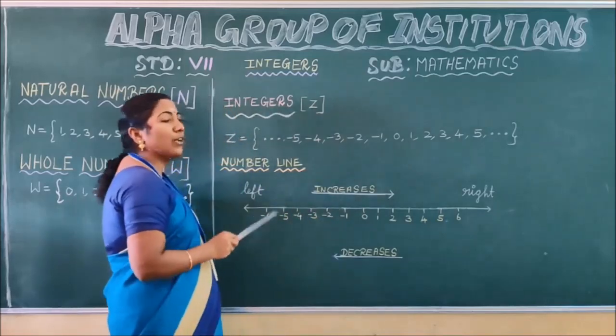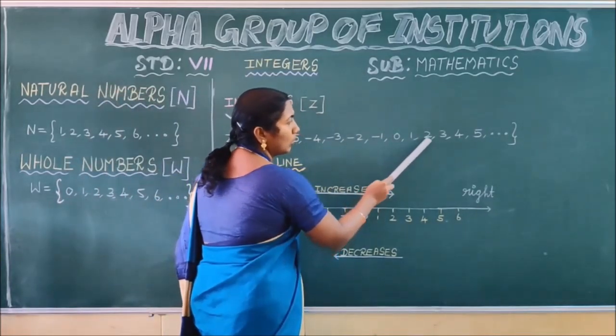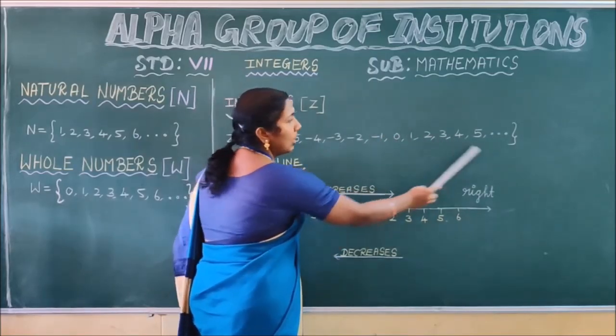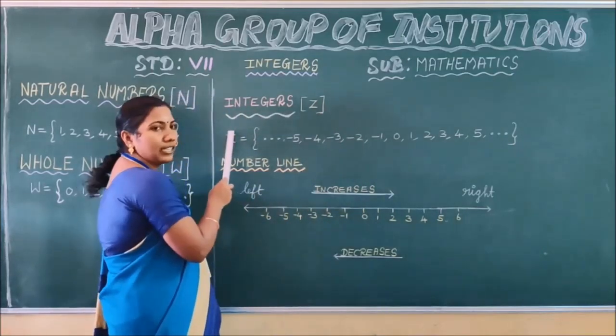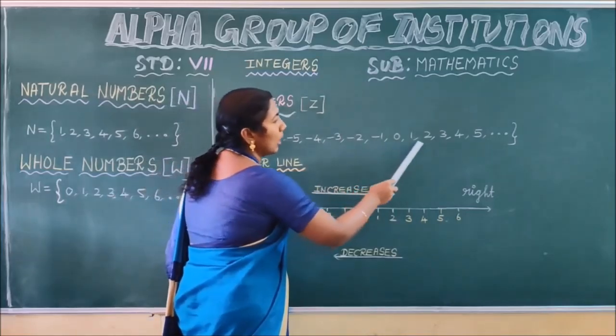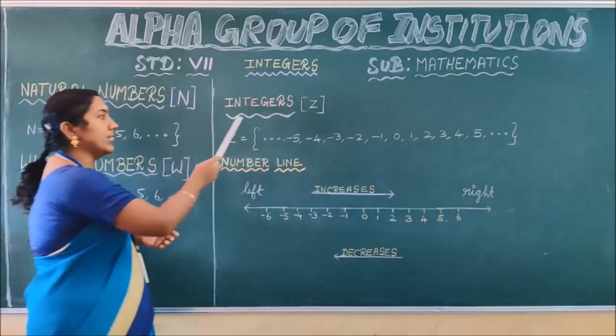We can also define integers as whole numbers, 0, 1, 2, 3, 4, 5, along with negative integers. We can also define it as negative integers, 0 and positive integers. In these ways we can define integers.